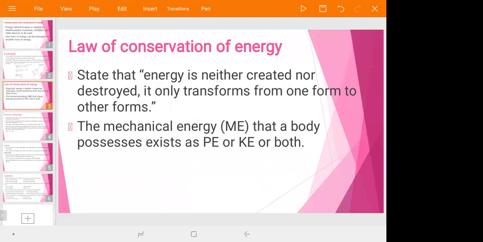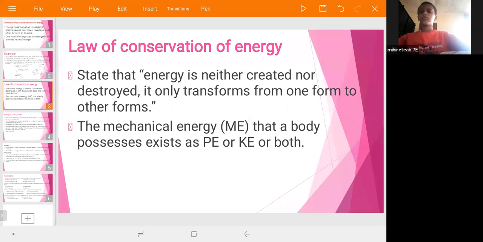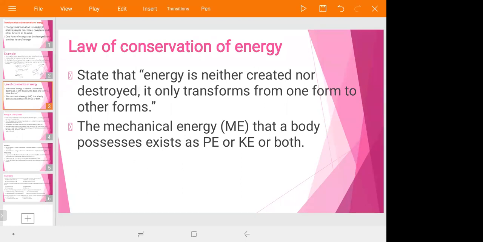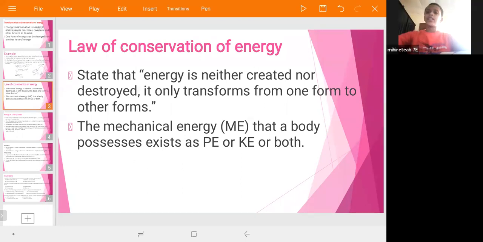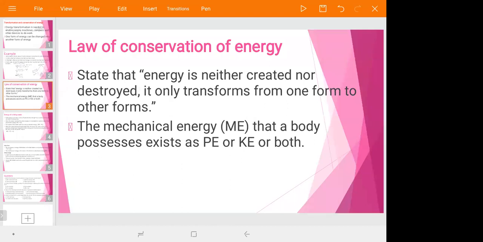The law of conservation of energy states that energy is neither created nor destroyed. It is only transformed from one form to another form, okay? That means energy can change from one form to another, and energy is conserved. For example, mechanical energy is conserved, but it can be changed into potential energy and kinetic energy, and vice versa, okay?